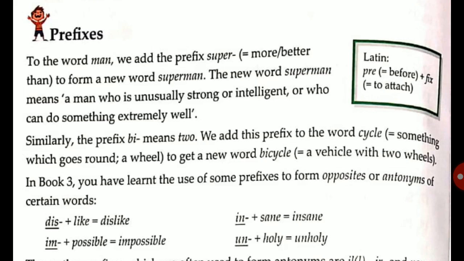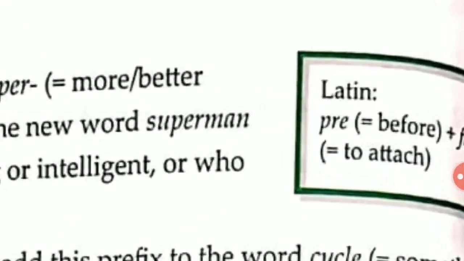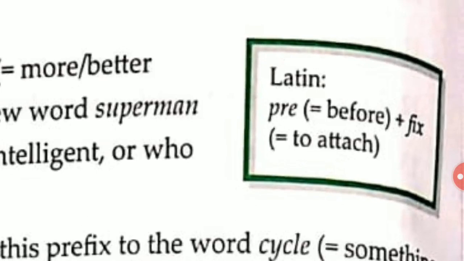So man is a normal man, but when we talk about superman, we are talking about a man who can do something extremely well. As you know, here a box is given: Latin pre means before, and fix means to attach.